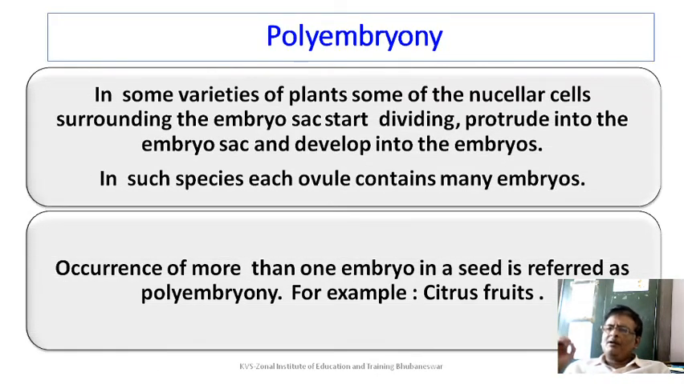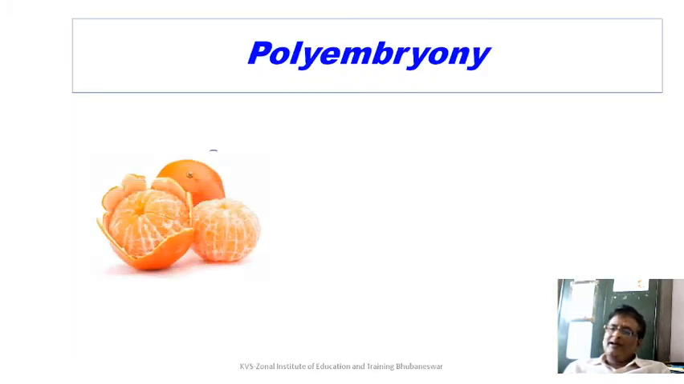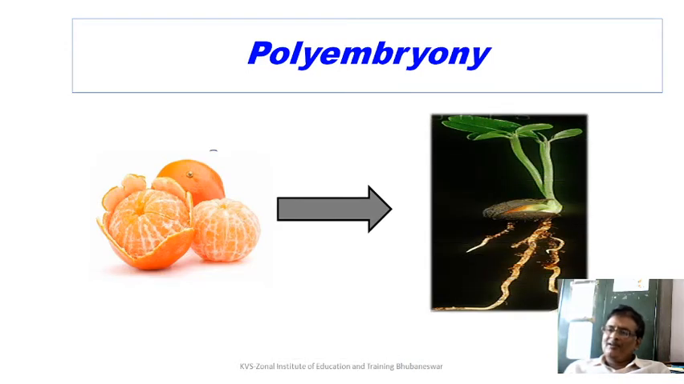In some varieties of plants, some of the nucellar cells surrounding the embryo sac start dividing, protrude inside the embryo sac and develop into the embryo. In such species, each ovule contains many embryos. Occurrence of more than one embryo in a seed is referred to as polyembryony. For example, citrus fruit. I'll show you a diagram. This is an orange, and then you can see the seed of the orange. Once it has germinated, you can see more than one plant growing. So more than one embryo was present which has germinated. So it is showing polyembryony.